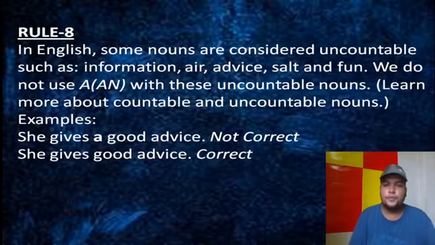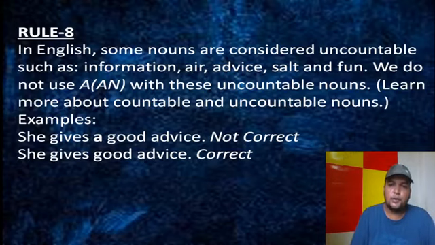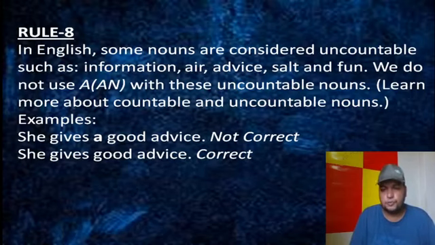So today, let's have a review of what we learned. First, in case of a consonant sound we take a. Next, in case of a vowel sound we take an. You understand? Then we came to know that though there is a fixed rule for vowel and consonant sounds, there are some exceptions like European and university. They start with a vowel, but they have a consonant sound, as the u is pronounced like yu. So in this case we do take a.